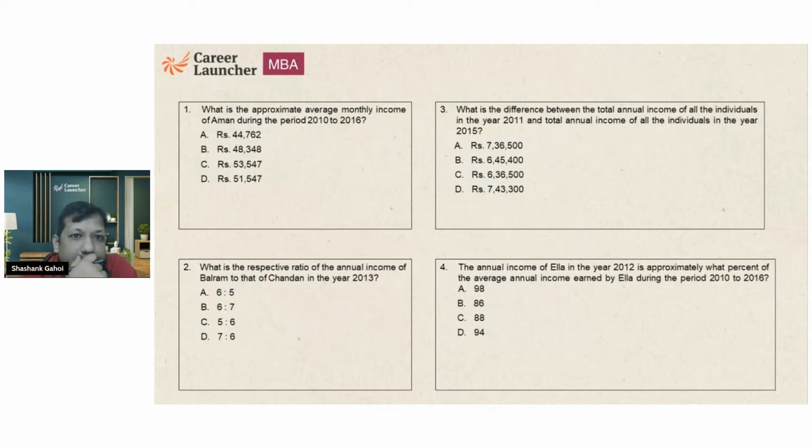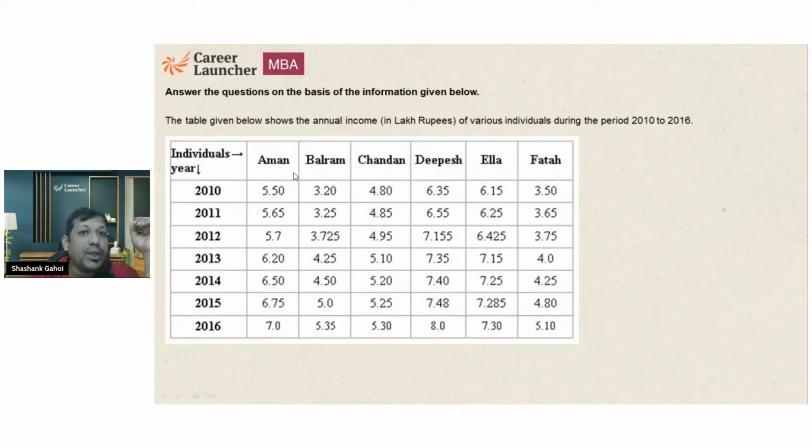Now, the first question says, what is the approximate average monthly income of Aman during the period from 2010 to 2016? The question is talking about average monthly income, and the data is talking about the total annual incomes over the years. So I'm going to calculate the total. Total is going to be 5, 5, 10, 15, 15 and 18, 33, 33 and 7 is 40.